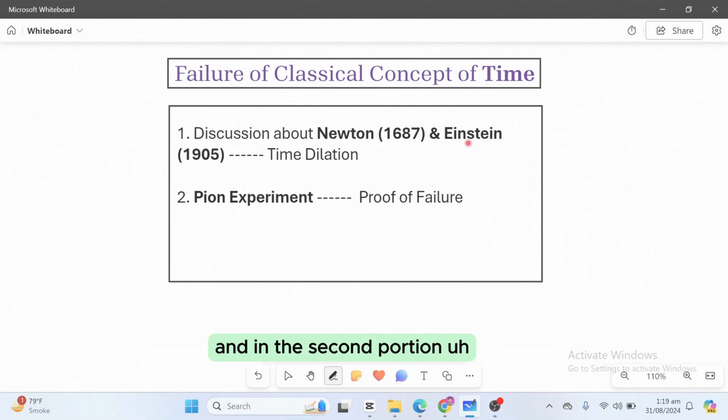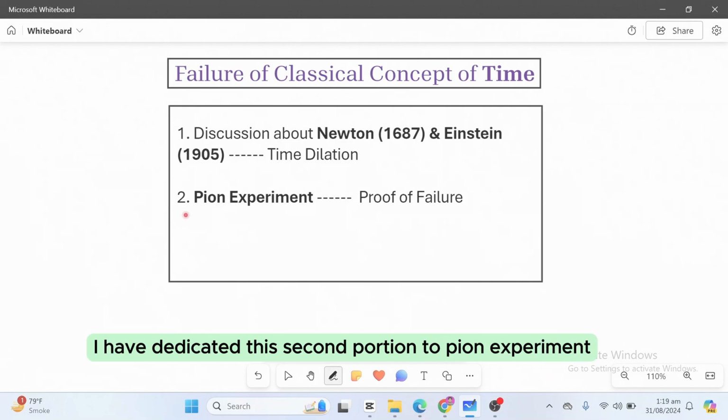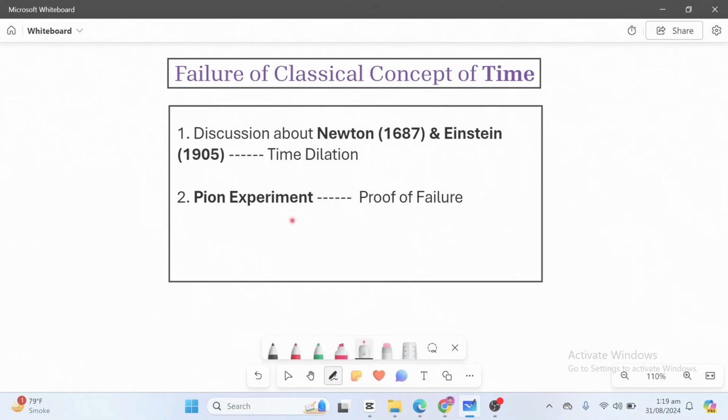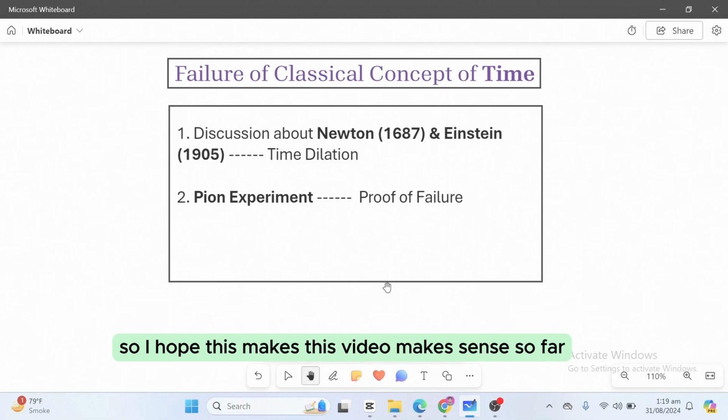And in the second portion, we will discuss special relativity and we will see how time actually dilates. I have dedicated this second portion to the pion experiment. Pion is an experiment which shows that time is not constant, which is the proof of failure of the classical concept of time. So I hope this video makes sense so far.